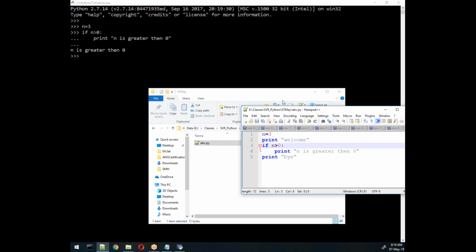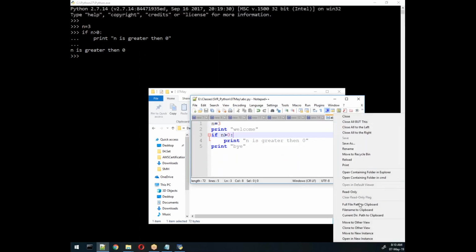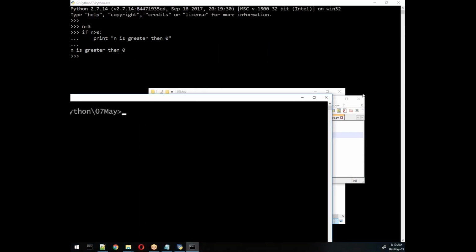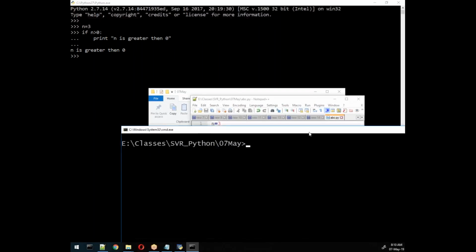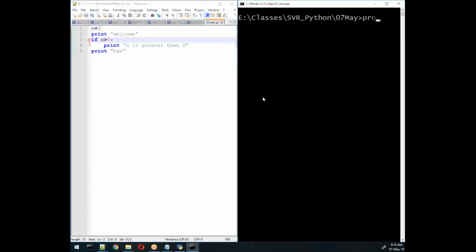So what I will do, I'll use one trick here. Right click and open a folder in CMD. If you write like this, it should open in this format. So wherever your file is, it should display like this, and then you write here like this and separate it with these values. Now here I'll make the prompt small. So now whatever I write here, suppose python, and then the file name abc.py, I'll get the output.